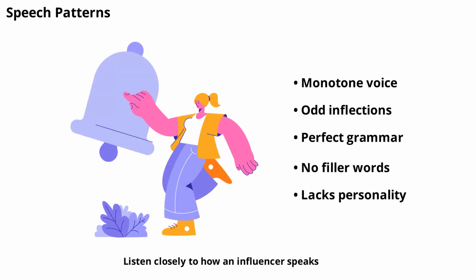Listen closely to how an influencer speaks. AI-generated voices may sound monotone, lack emotional depth, or have odd inflections. Sometimes, their speech is too perfect, without the natural pauses or filler words that humans use. If the influencer's responses are always grammatically correct and lack personality, it's worth considering that they might be AI. Comparing speech patterns is a reliable method for identifying artificial influencers.